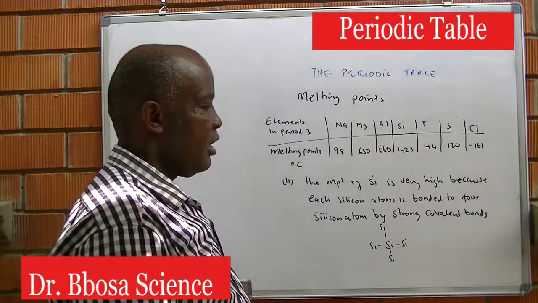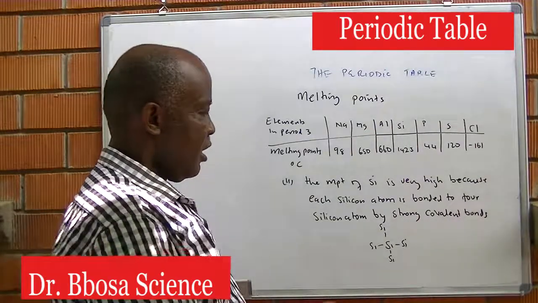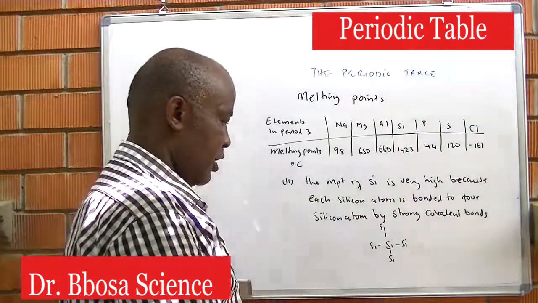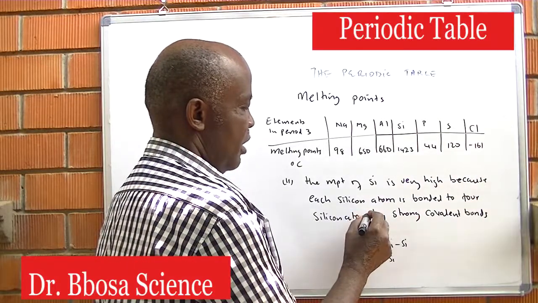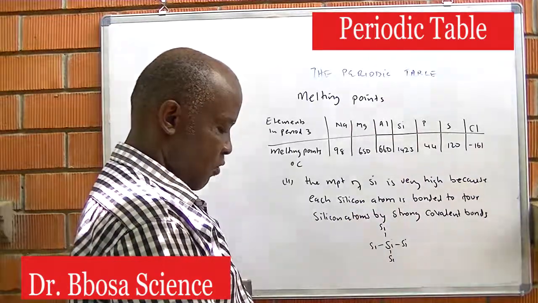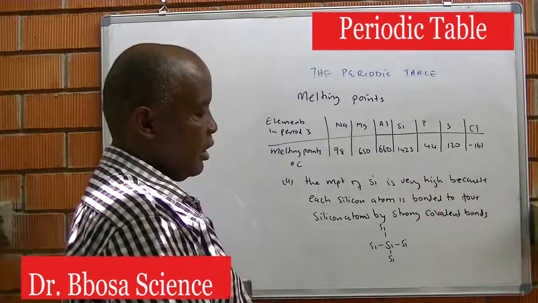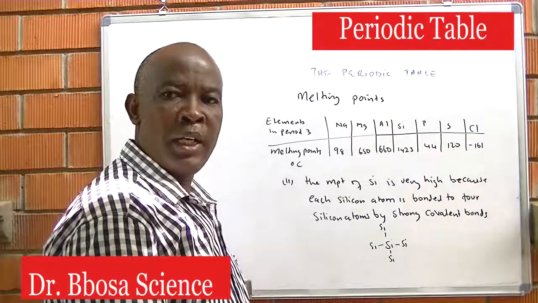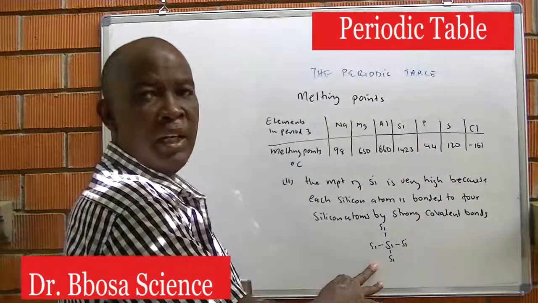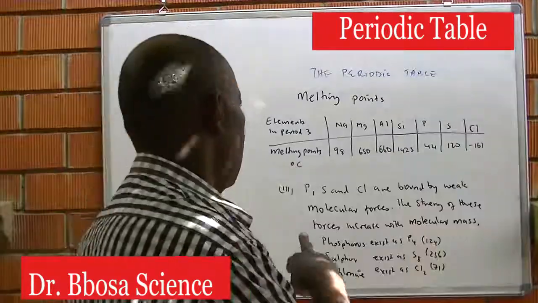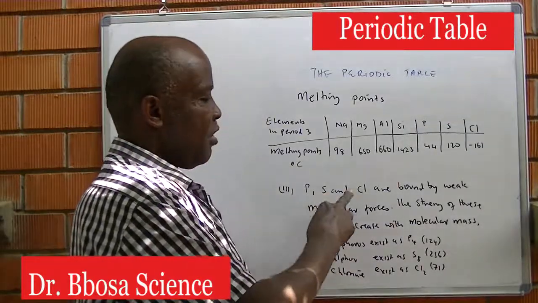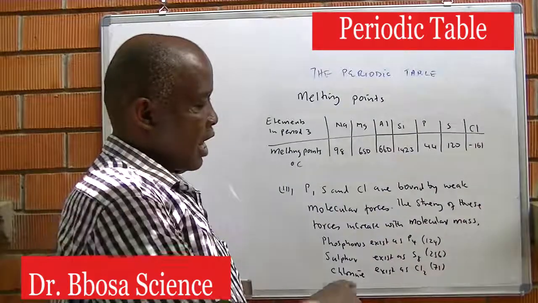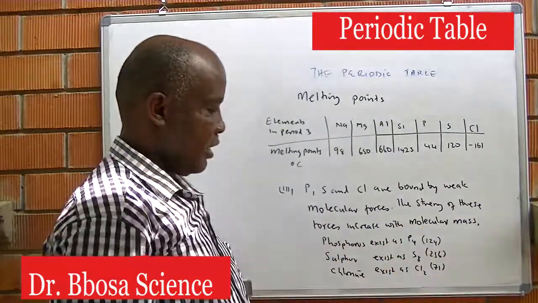The melting point of silicon is very high, because each silicon atom is bonded to 4 silicon atoms by strong covalent bonds. The strong covalent bonds require high temperature to break. That's why the melting point of silicon is very high. Phosphorus, sulfur, chlorine are bonded by weak van der Waals forces that increase with molecular masses.